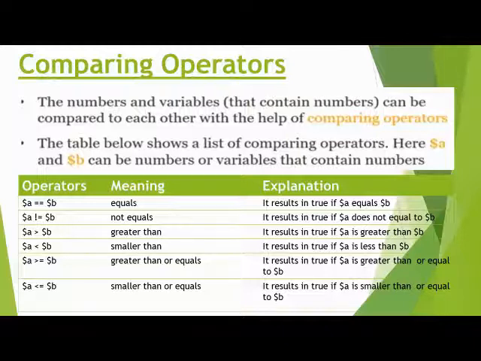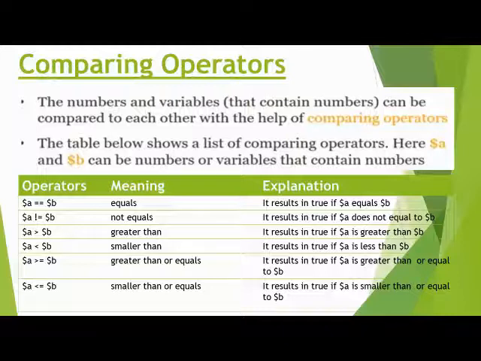Okay, the next one, variable $a less than variable $b. In that condition, the result is true if the variable $a is less than $b. Suppose here variable $a value is 3 and variable $b value is 4. So 3 is less than 4, or smaller than 4.